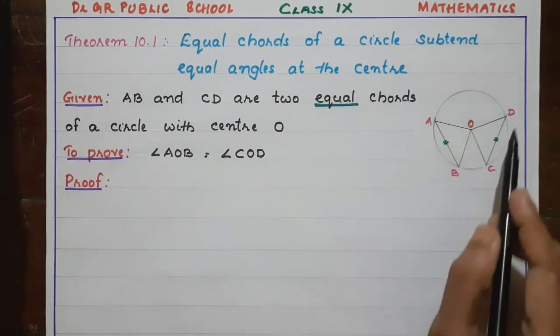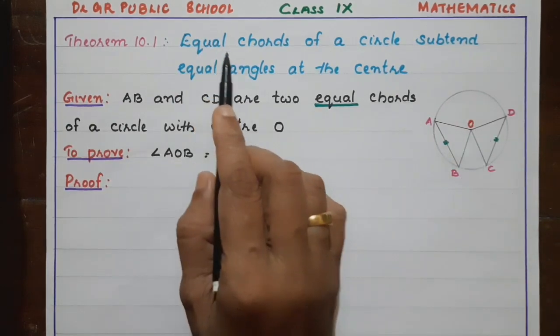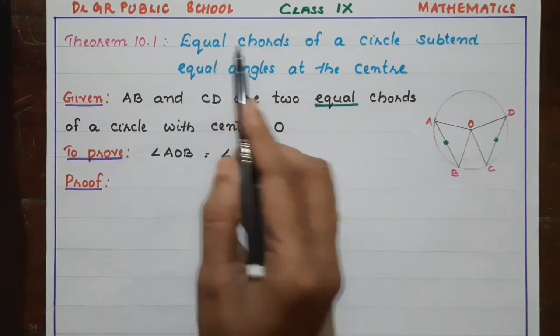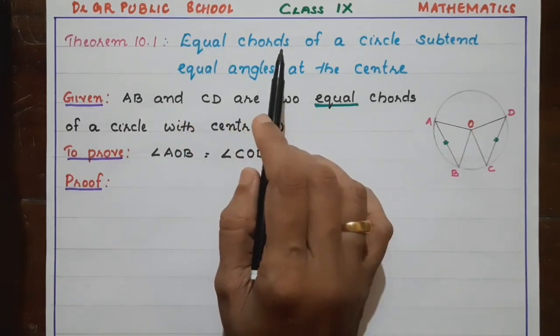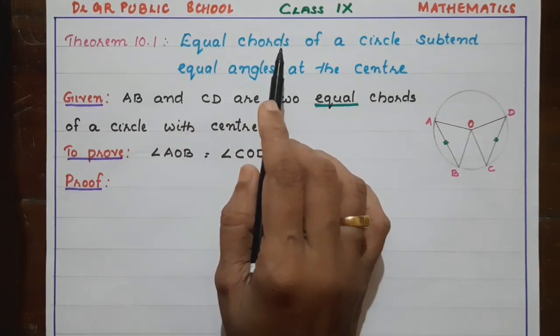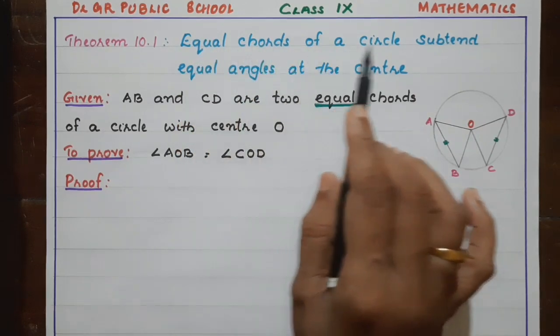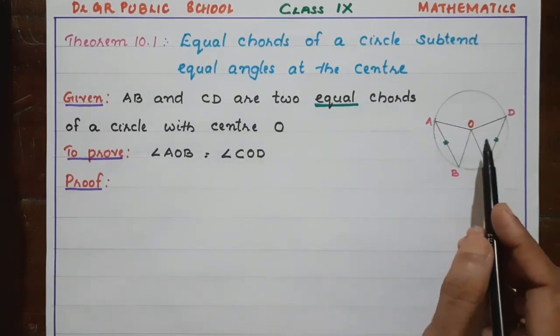So here you can see a circle with center O. And what is given? Equal chords. So if we are considering two or more equal chords, the theorem says they are subtending equal angles at the center.